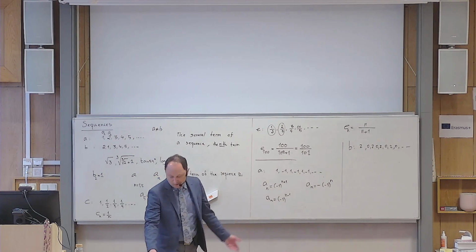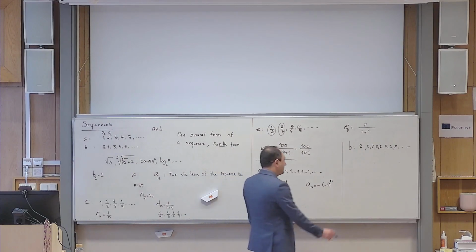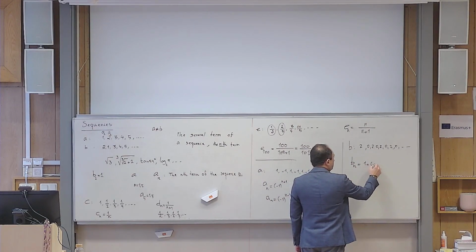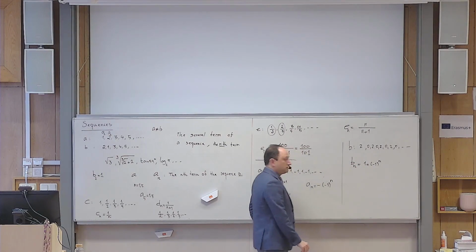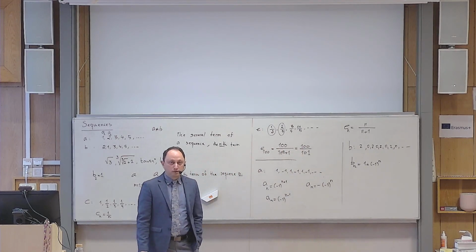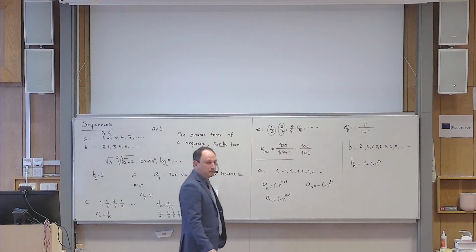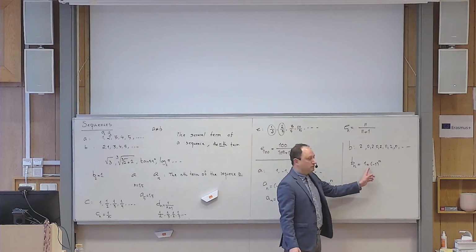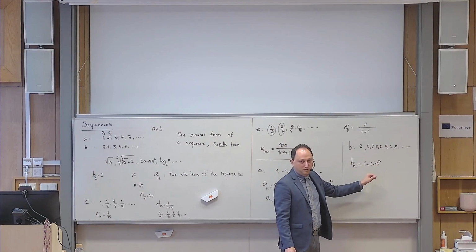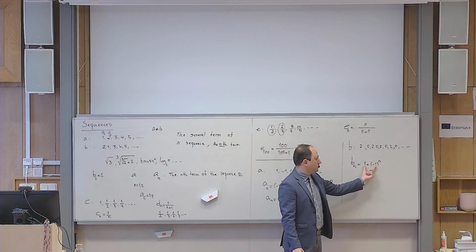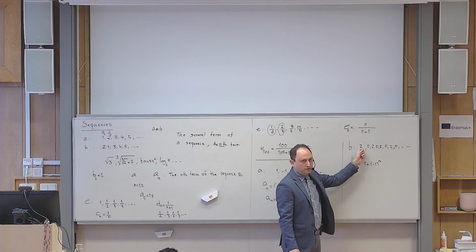Okay, so let me write it because there is nothing that I can help you with. So Bn is something like this. Do you think that this is correct if I write it like that? No? Why not? Because then the first one becomes 0. The first one, if I put n equals to 1, this becomes 1 minus 1, which is 0. Of course, this is clear that it is wrong because it doesn't generate the first one correctly.